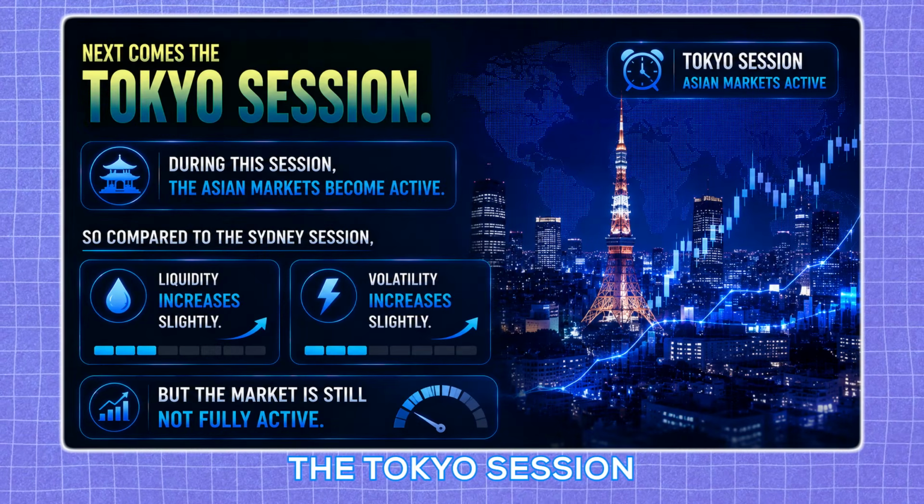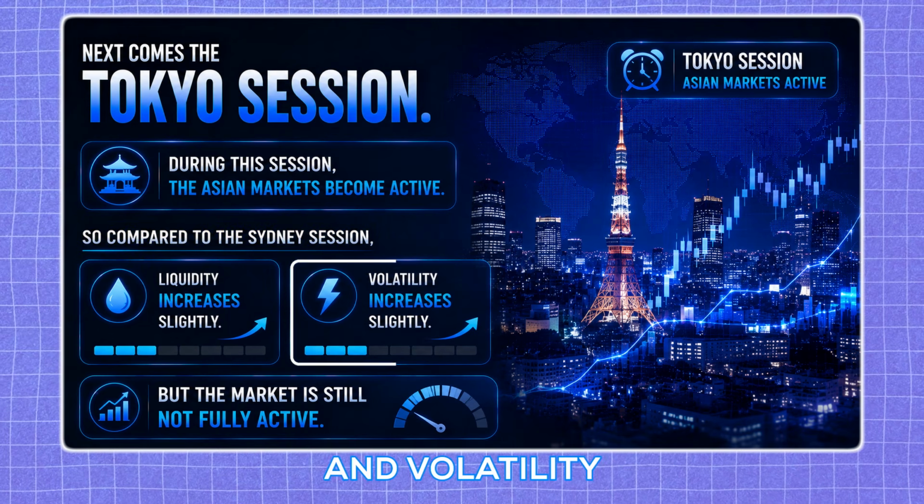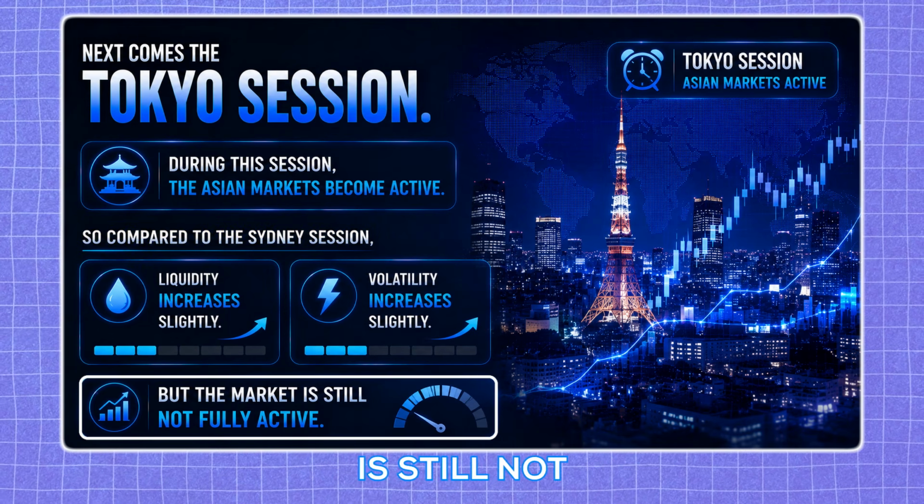Next comes the Tokyo session. During this session, the Asian markets become active. So compared to the Sydney session, liquidity and volatility increase slightly, but the market is still not fully active.